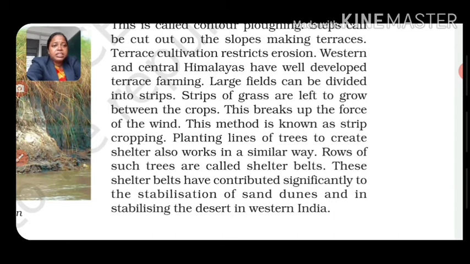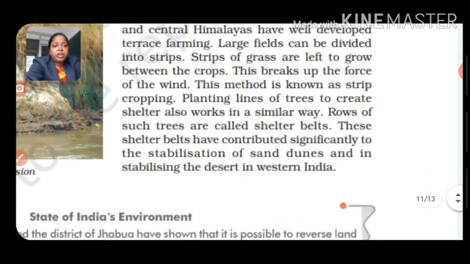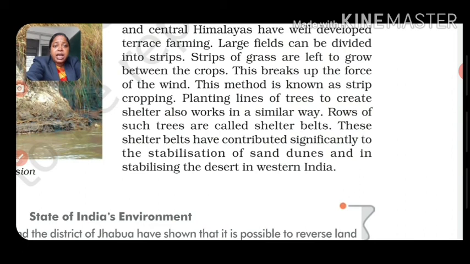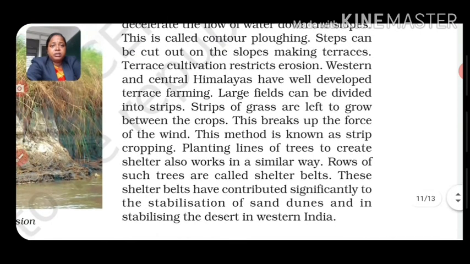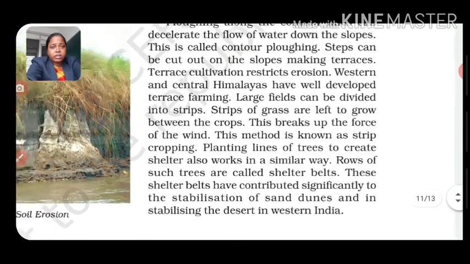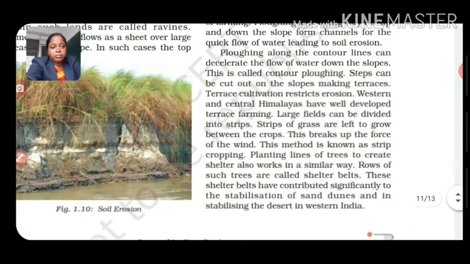Planting lines of trees to create shelter also works in a similar way to conserve the soil from erosion. Rows of such trees are also called shelter belts, which we have already studied in class 8. These shelter belts have contributed significantly to the stabilization of sand dunes and in stabilizing the desert in western India. So like this, we have concluded the portions on conservation and soil erosion.